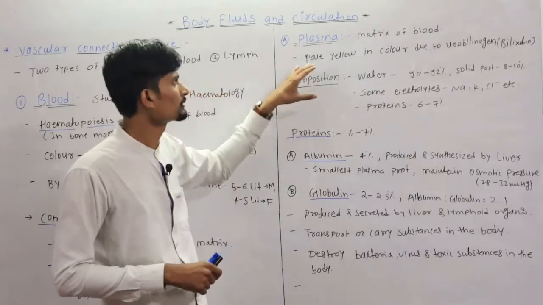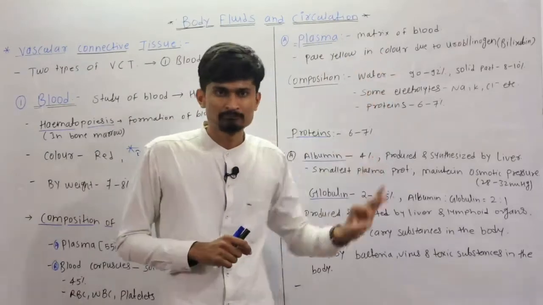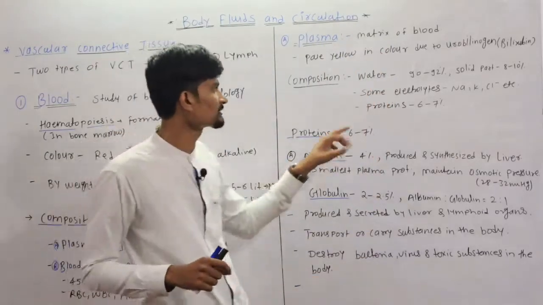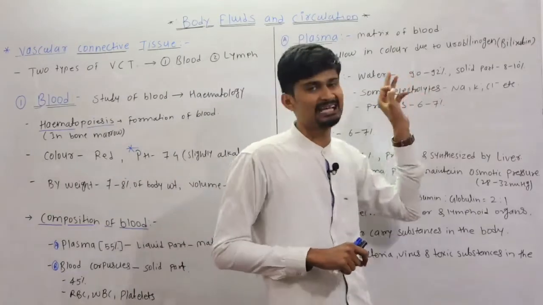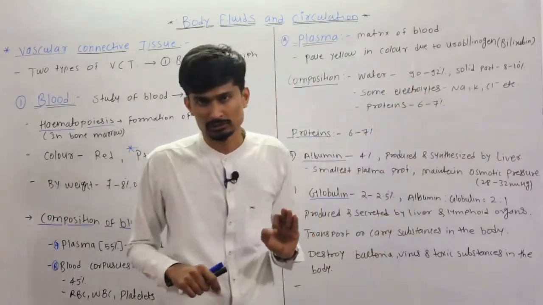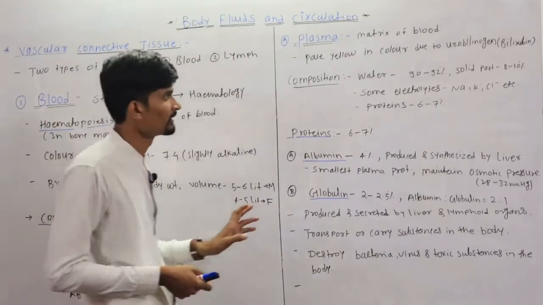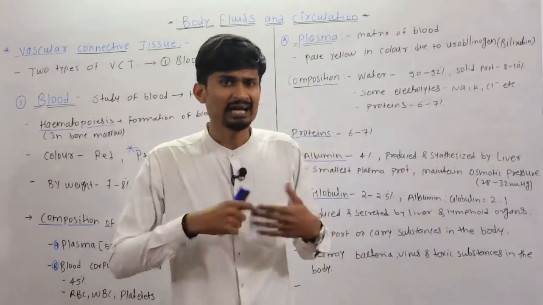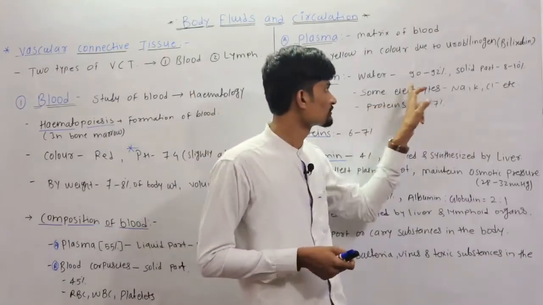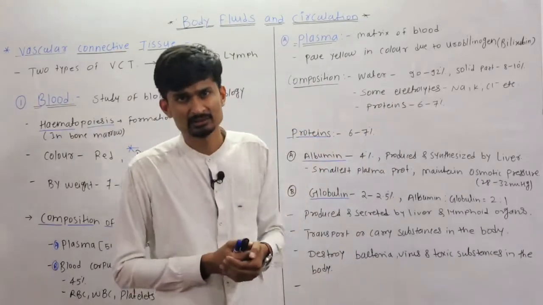What are present in the plasma? What are the components? The basic component of plasma is the liquid part, so that's why the basic component is water. There is 90 to 92% water of the total plasma, that is 55%. Then the solid part, that is 8 to 10%, includes some electrolytes, that is sodium, potassium, chlorides.